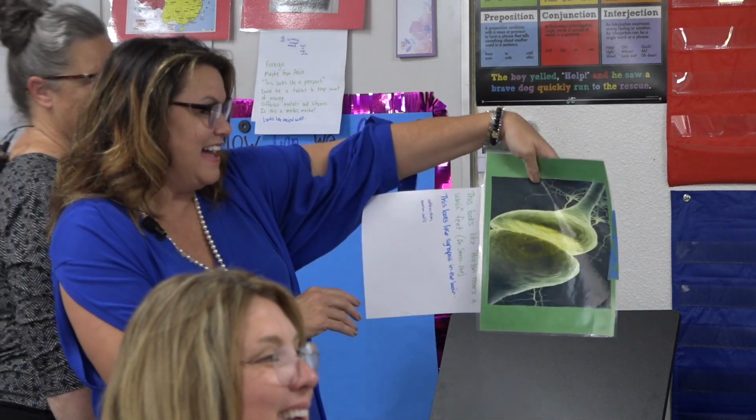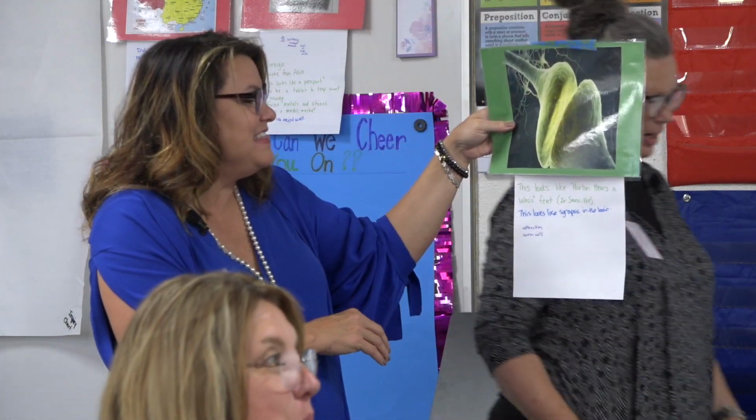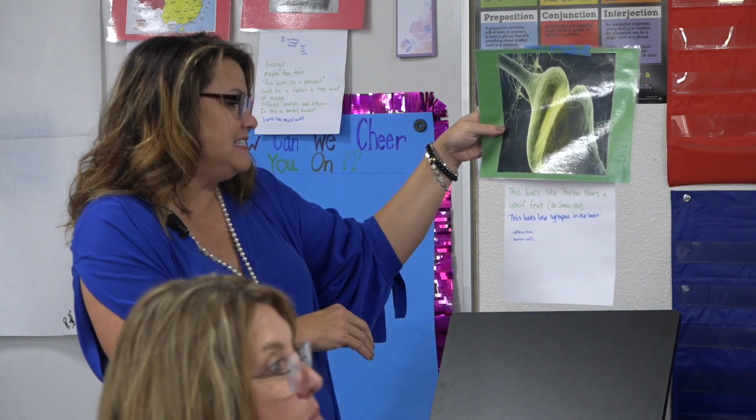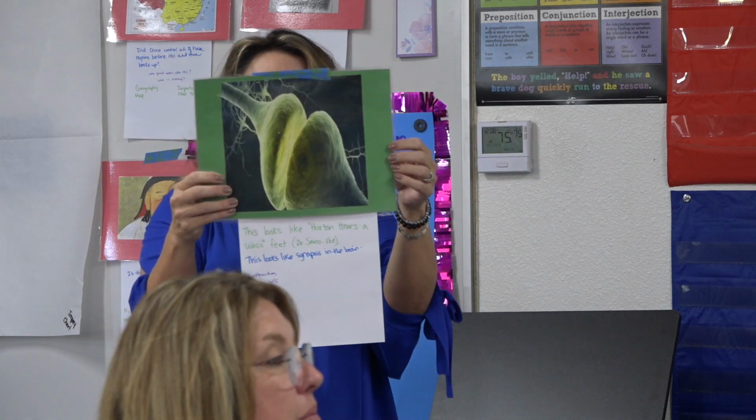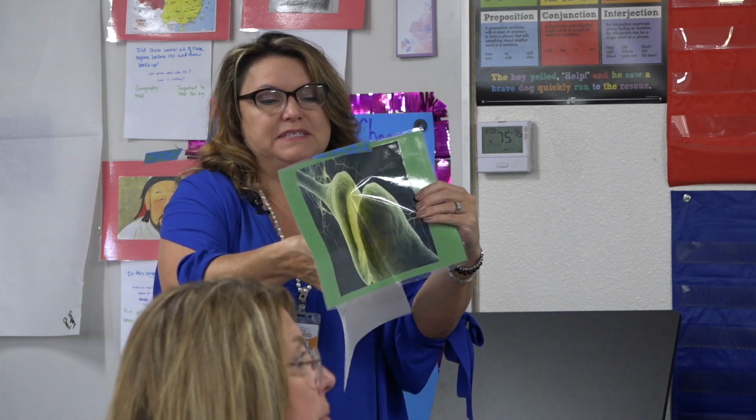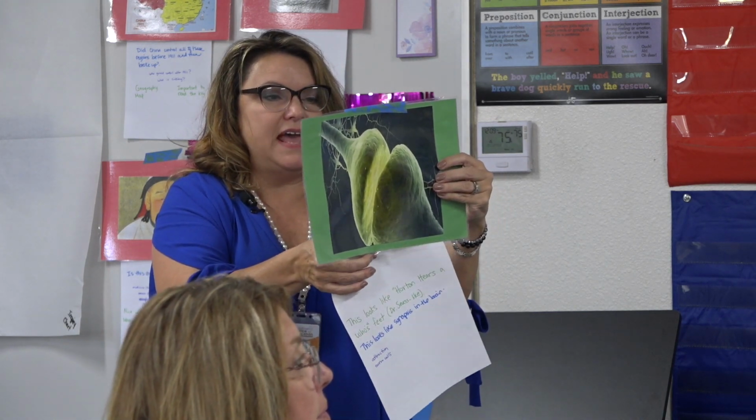Okay, so what we said, this looks like Horton Hears a Who's feet. That's adorable. Yeah, I thought it was an anorexic-looking elephant. Like synapses in the brain and attraction, nerve cells. Okay. All right. So this is a synapsis or a synapse, and neurons have specialized projections called dendrites and axons. Dendrites bring information to the cell body, and axons take information away from the cell body.